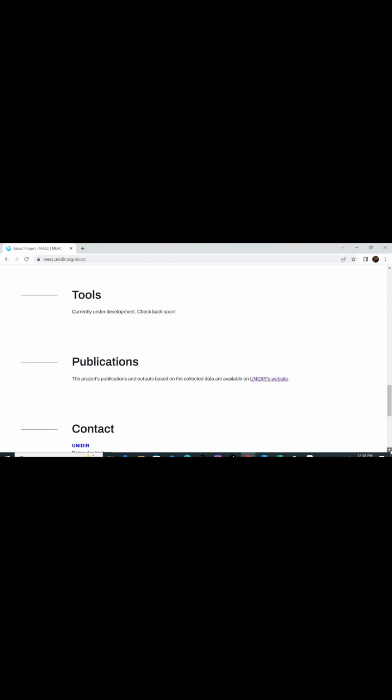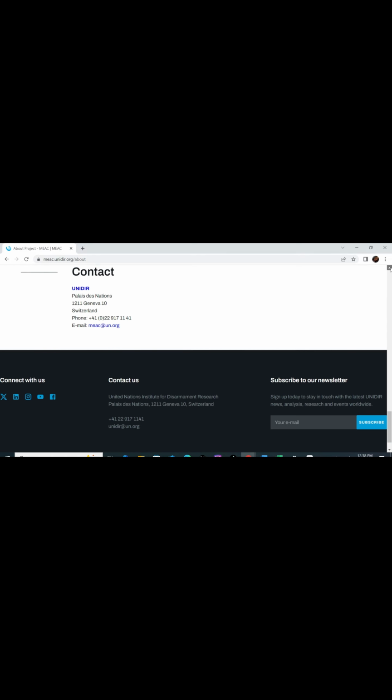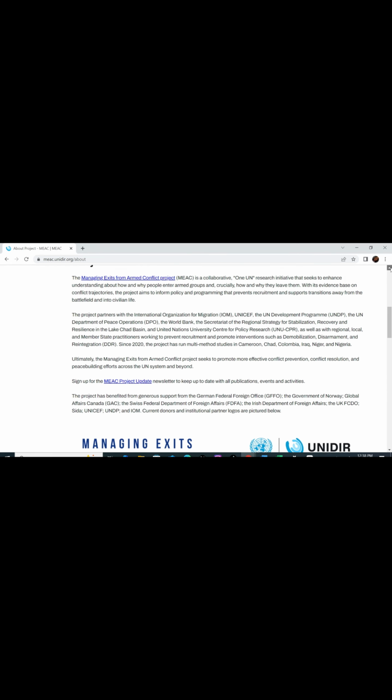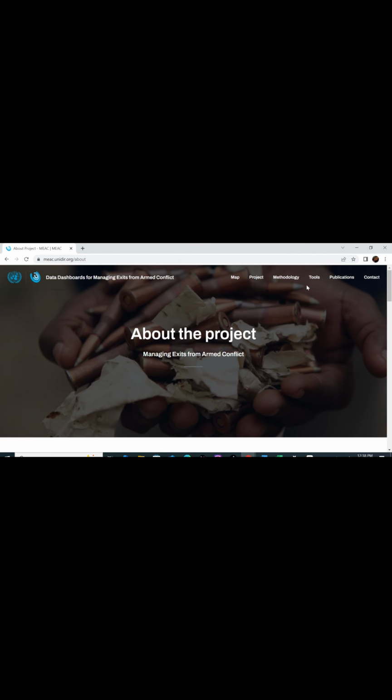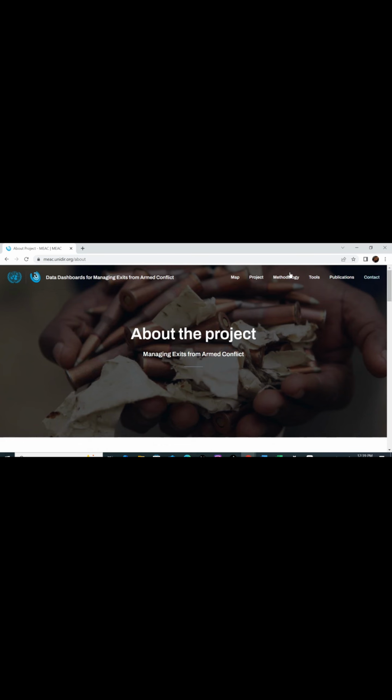And then you can read on the methodology used so you know how to apply this to your work or whatever project you are doing. So here you have tools, publications, whatever. But let's go back to how to use the website. That's the maps. See how you can use the map. I'm just trying to show you generally the background once again.